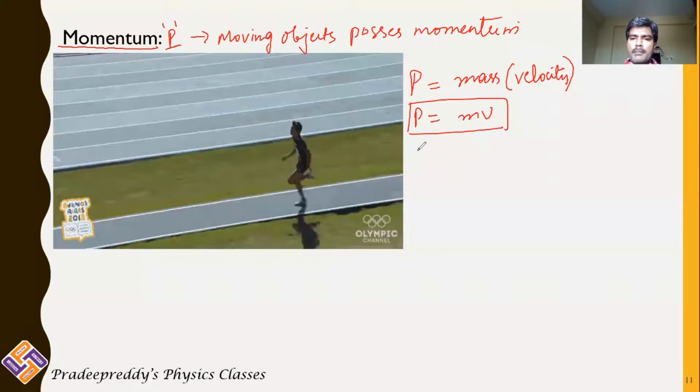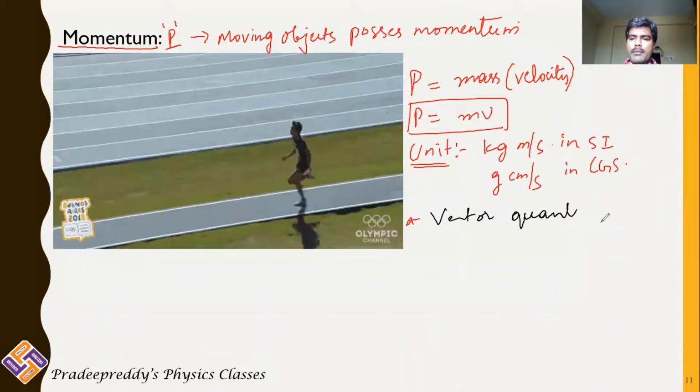The unit of momentum is kg meter per second in the SI system, and gram centimeter per second in the CGS system. This is the unit of momentum. And remember, momentum is a vector quantity. Its direction is in the direction of velocity.